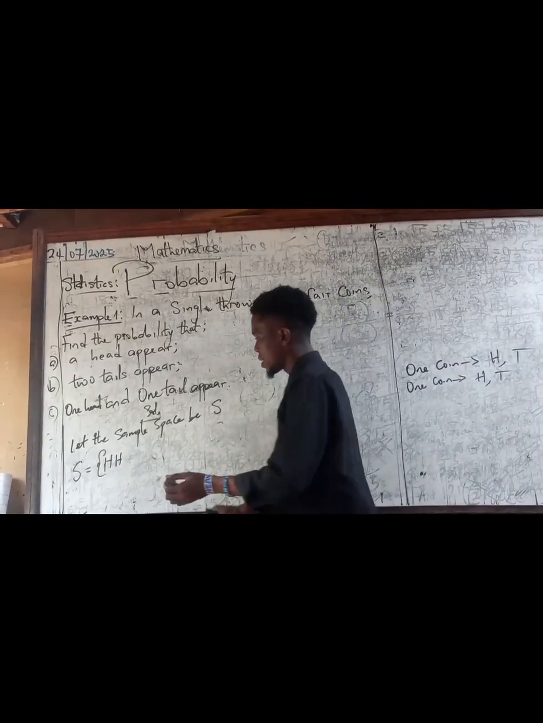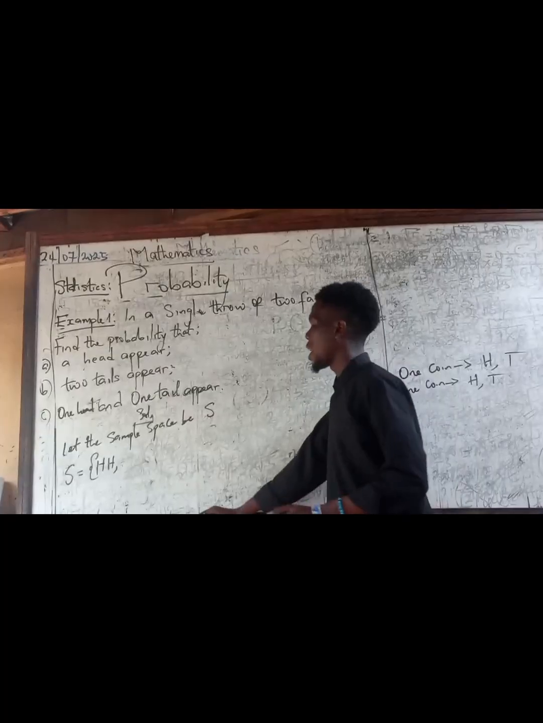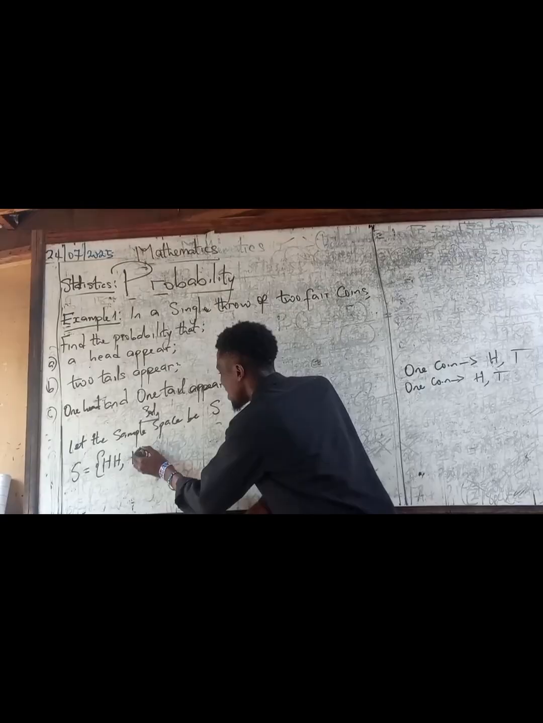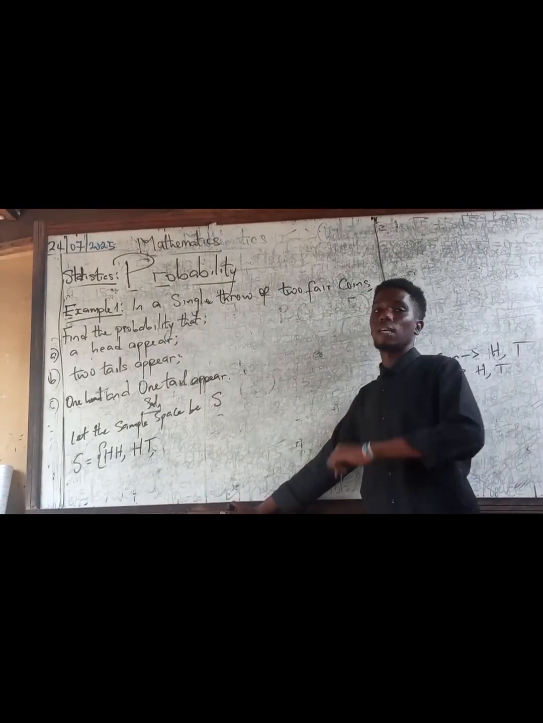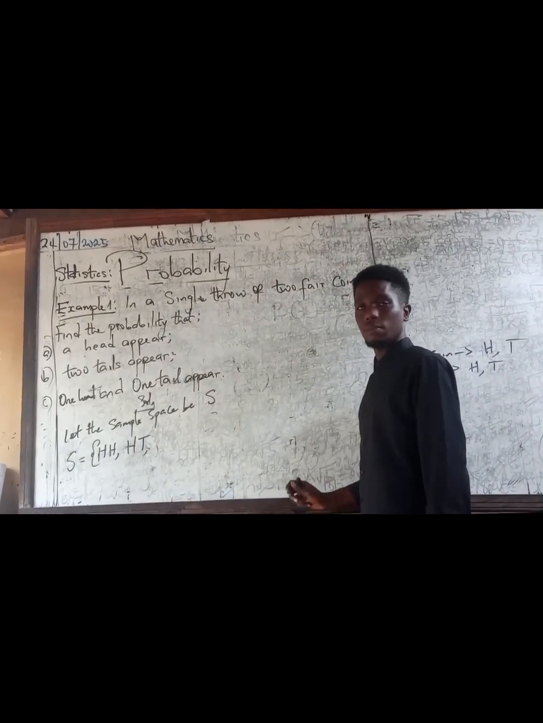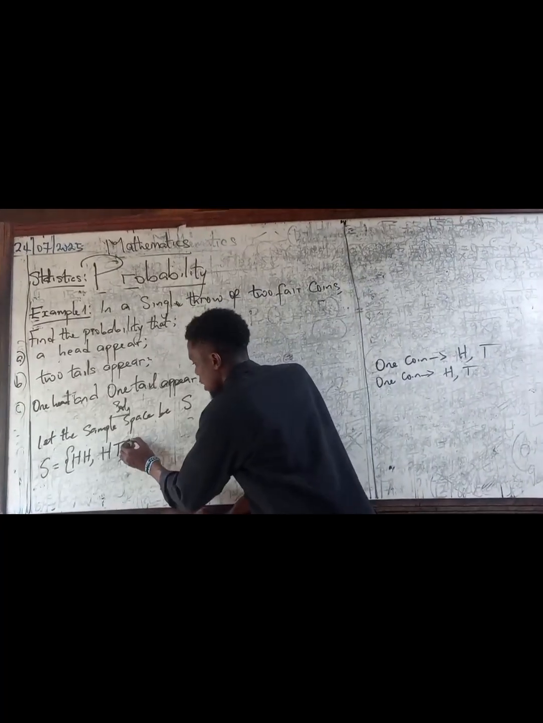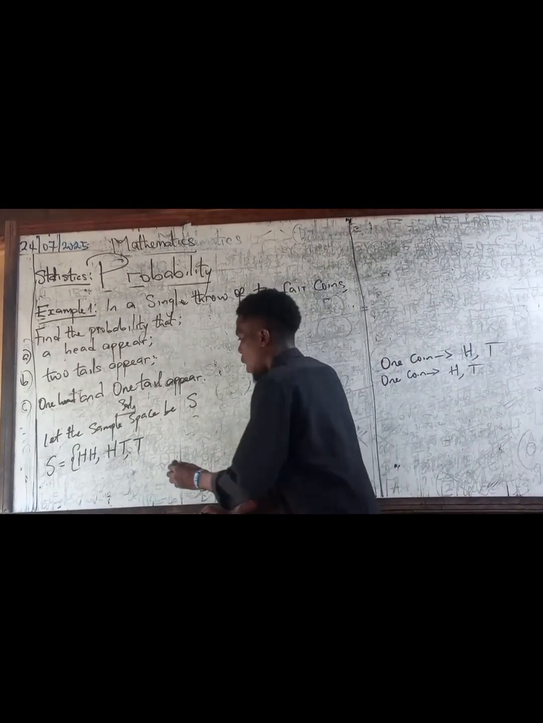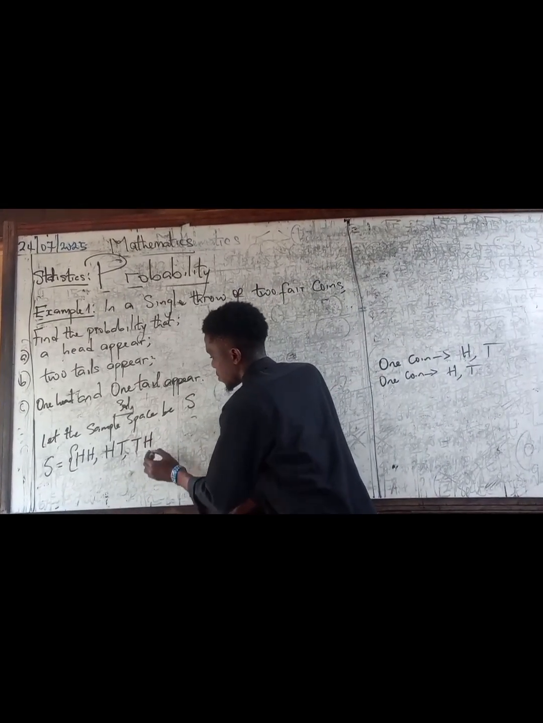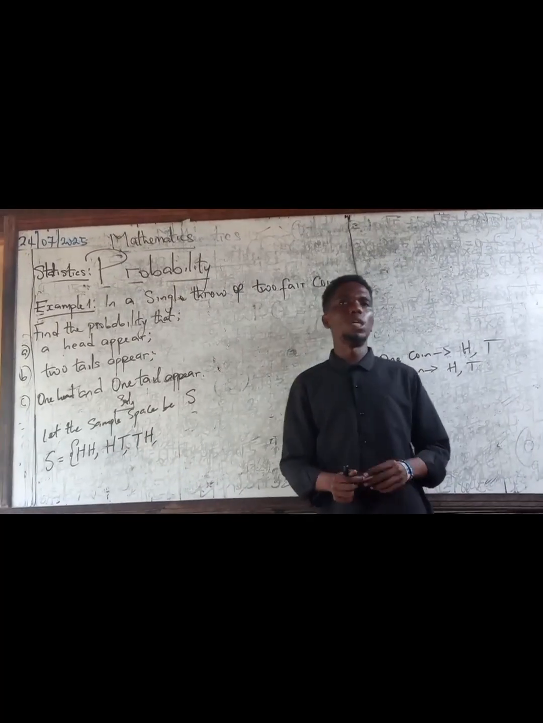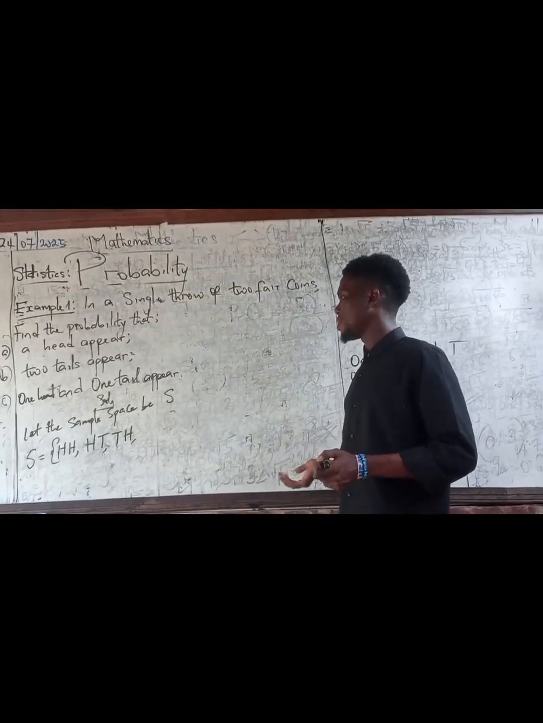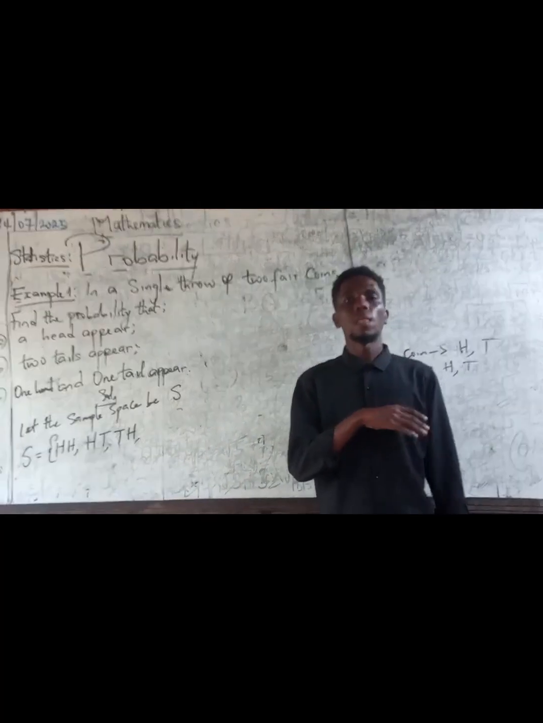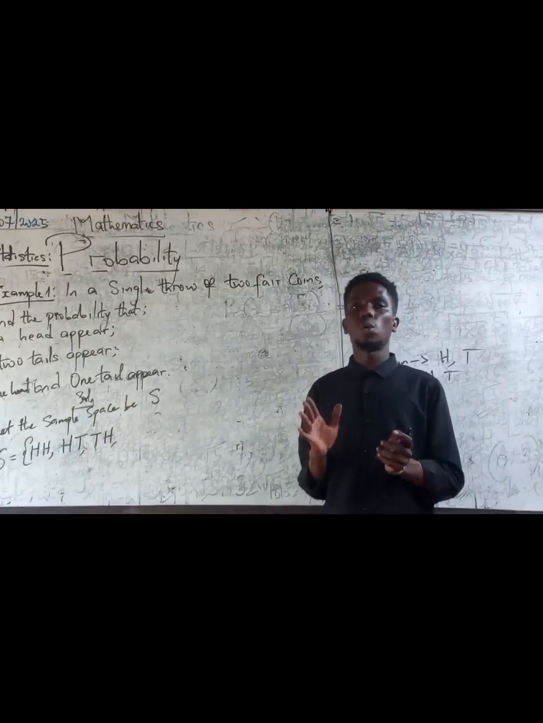So the second possibility is we can have a head on the first coin and a tail on the second coin. This is another possibility. We can also have a tail on the first coin, and a head on the second coin. Now you might be wondering, HT and TH, do they mean the same thing? No, they are not the same. If you are dealing with statistics, you should know that order matters.